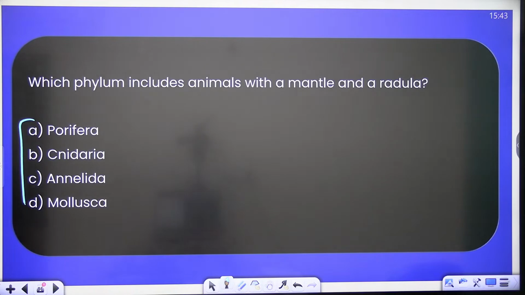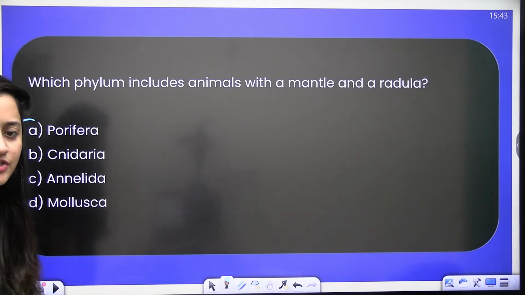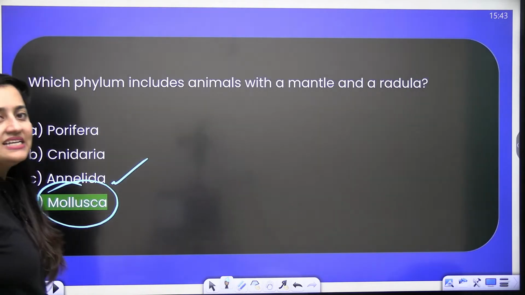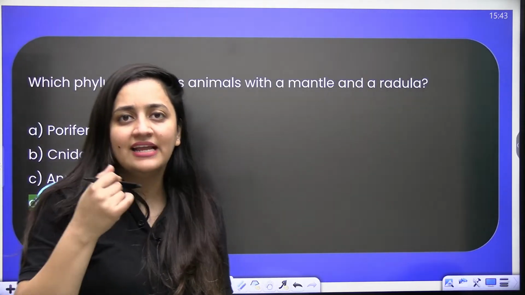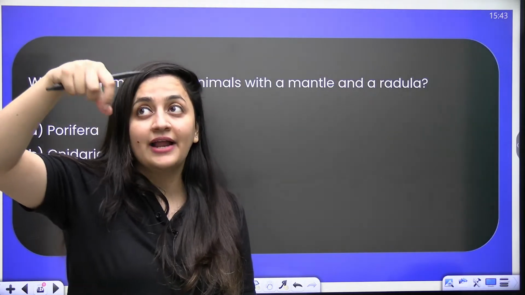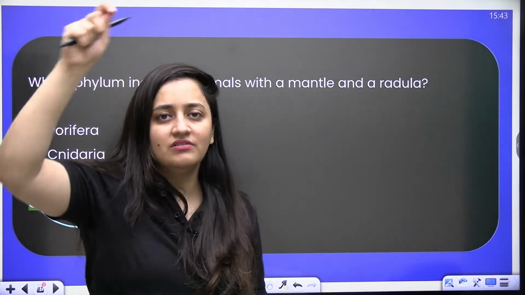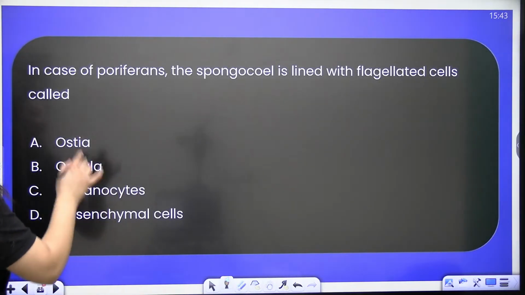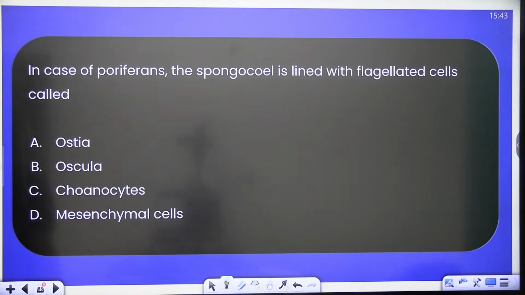Which phylum includes animals with a mantle and a radula? So these are the peculiar features of mollusca. Exactly. Radula is the rasping organ. It is just like a grater, right? Mantle is a tissue layer basically. It's a kind of sheath which covers the body viscera. Okay, next question.